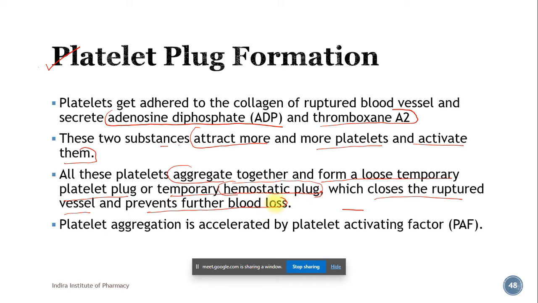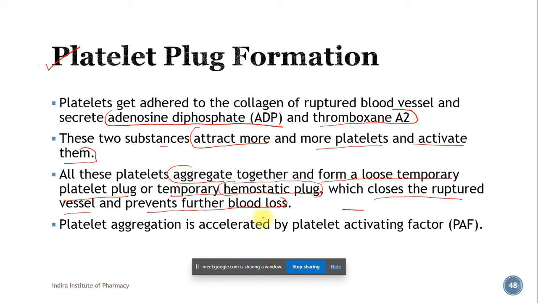Whatever stages we have studied till now have one ultimate function: whatever blood is being lost through the damaged blood vessel should either decrease or stop completely.